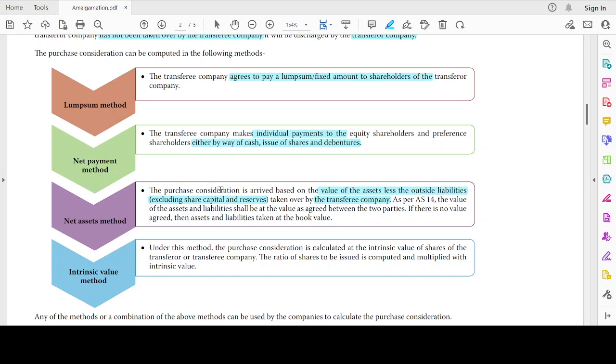As per AS 14, the value of assets and liabilities shall be the value as agreed between the two parties. It should be the value which is agreed between the two parties. If there is no value agreed, then it will be taken at book value. If I agree on some value, then I will take that.